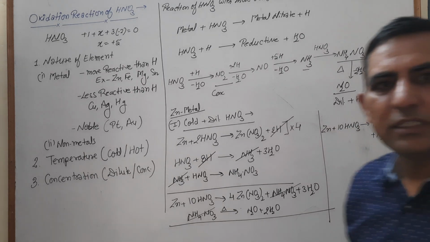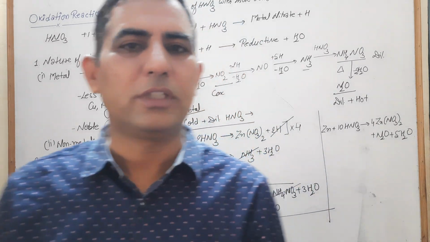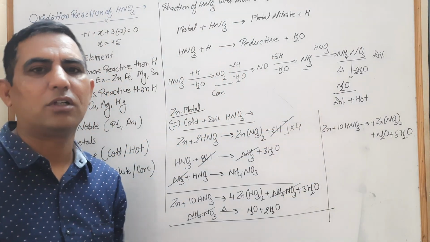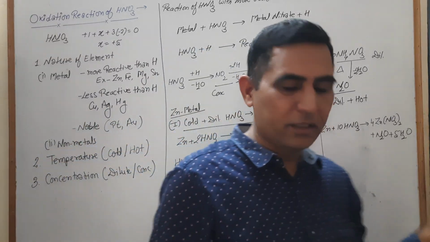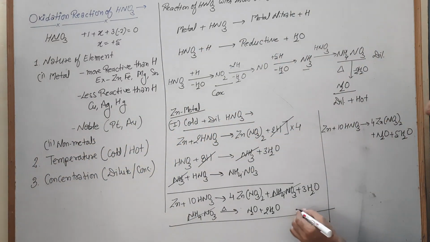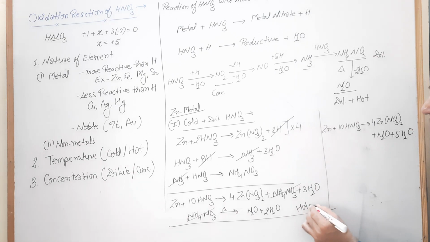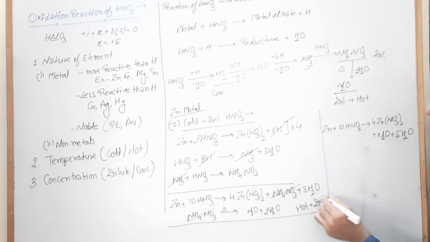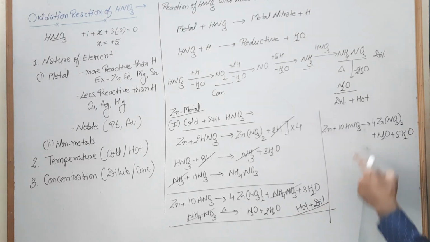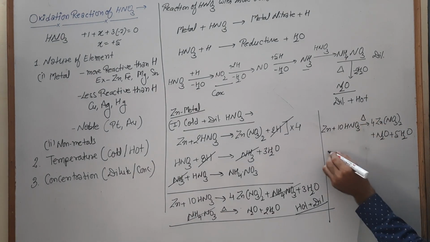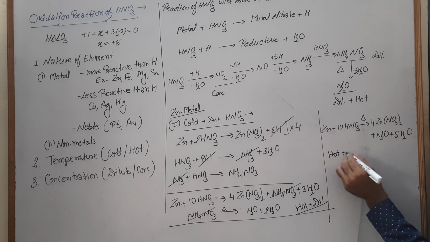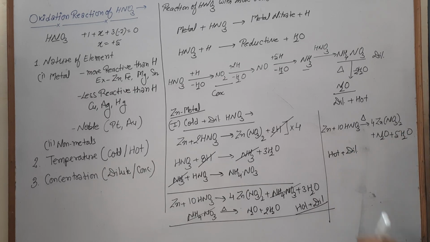This one is the easiest way to do the chemical reactions of HNO3. When we change the condition, the product changes. When we heat the solution, hot plus dilute solution, in the case of hot and dilute solution, we obtain this reaction. The condition is hot and dilute solution.